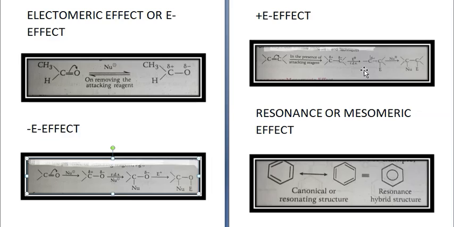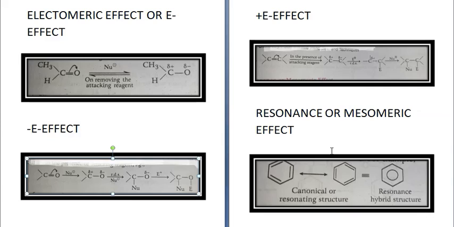Then in presence of the electrophile, which is the rate determining step, because the electrophile, I told you, is positively charged, it will get attached to the carbon which has delta negative charge, and then the nucleophile which has negative charge will get attached to the carbon which has delta positive charge. Alright. So this is how the plus E effect is shown. Third type of effect is called resonance or mesomeric effect.